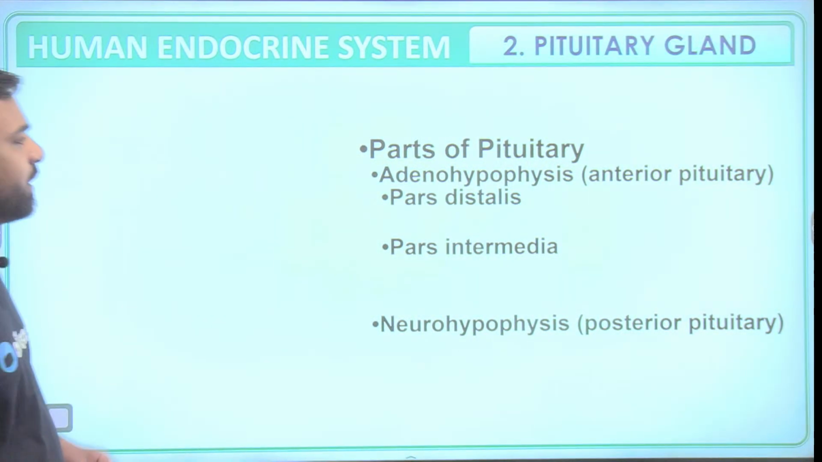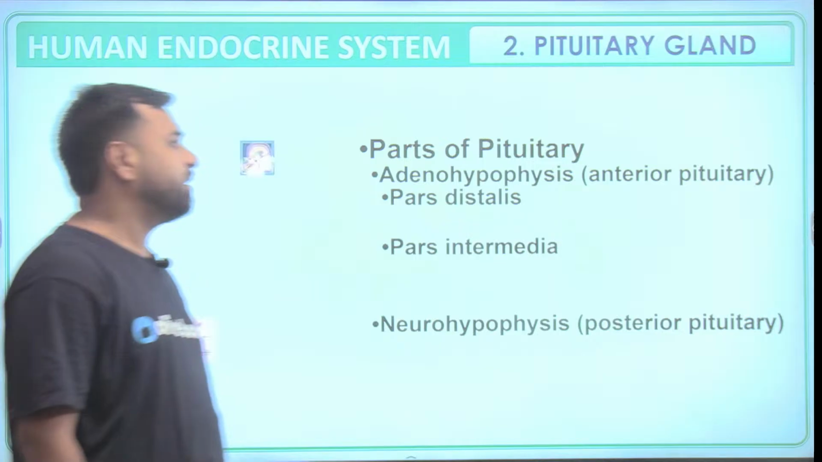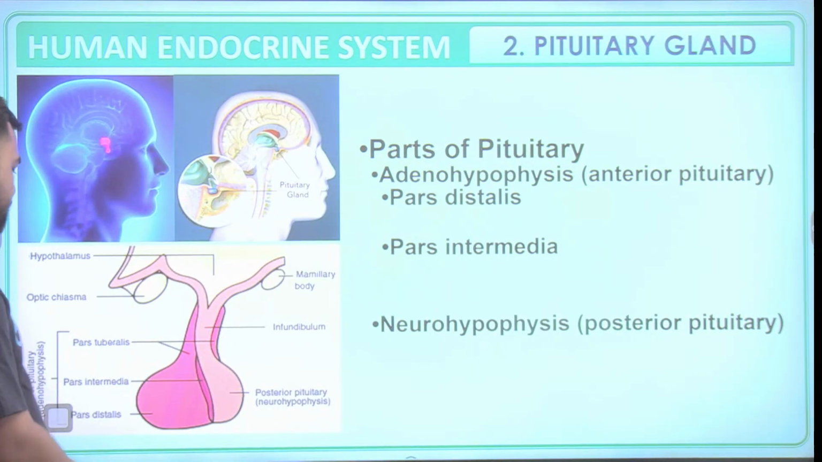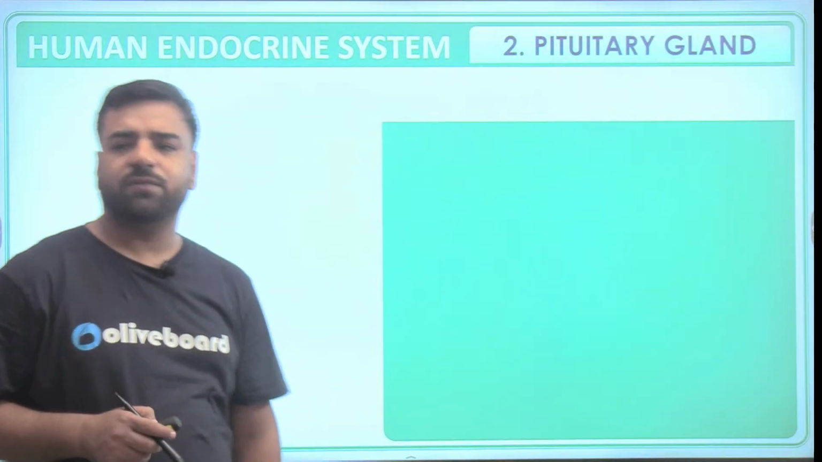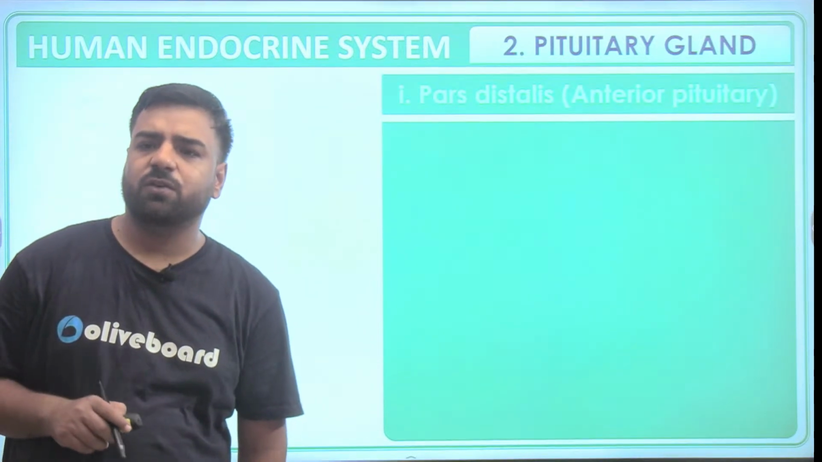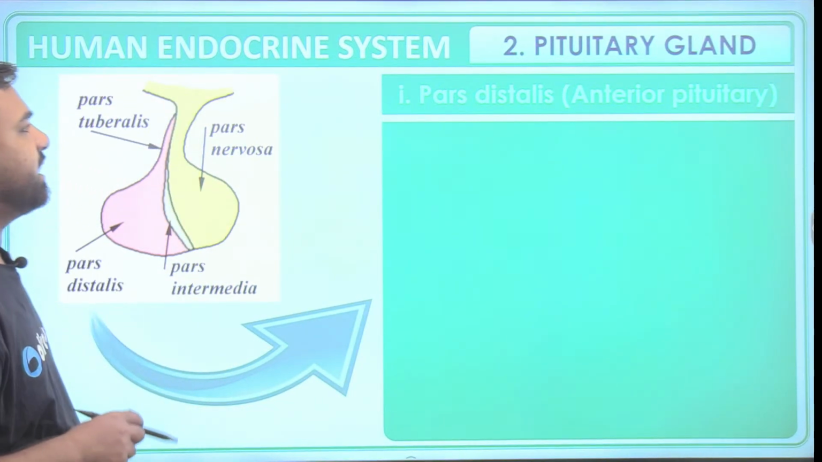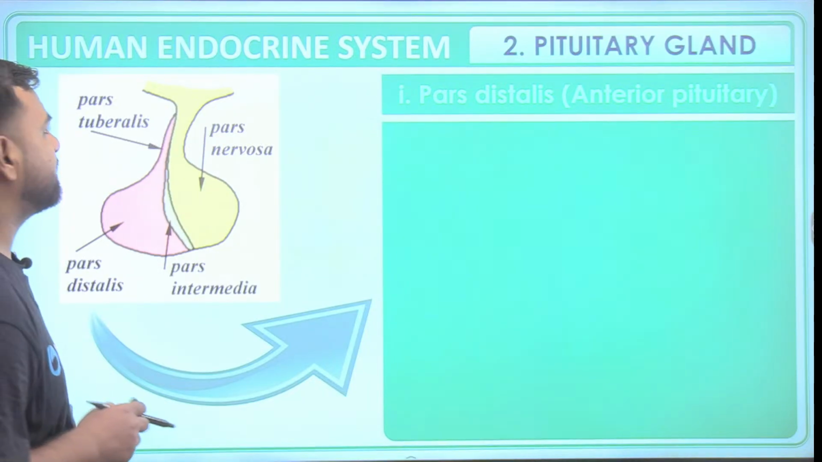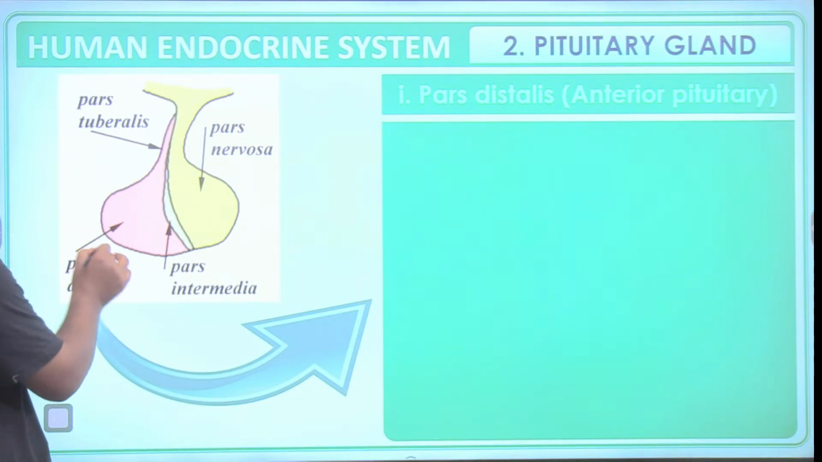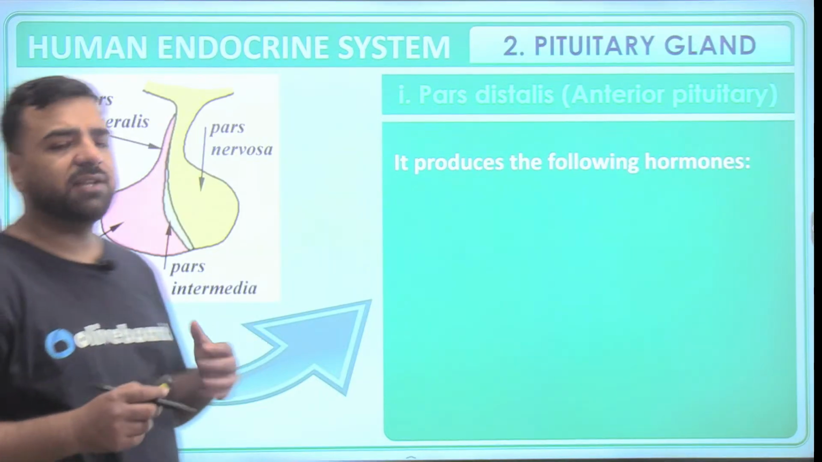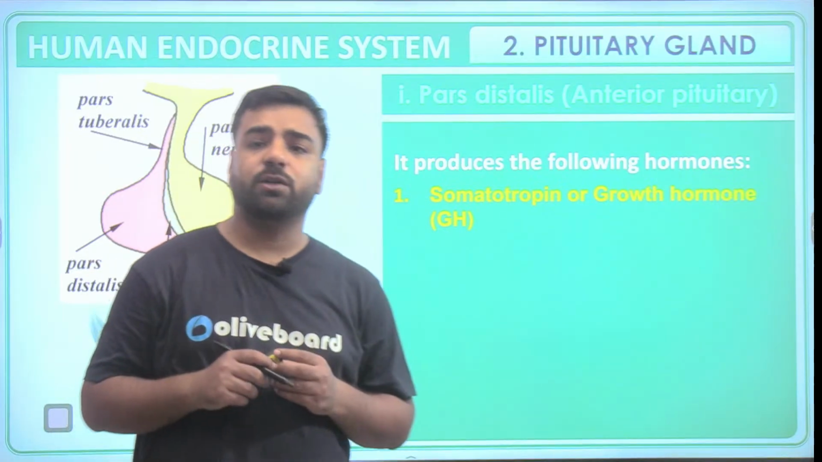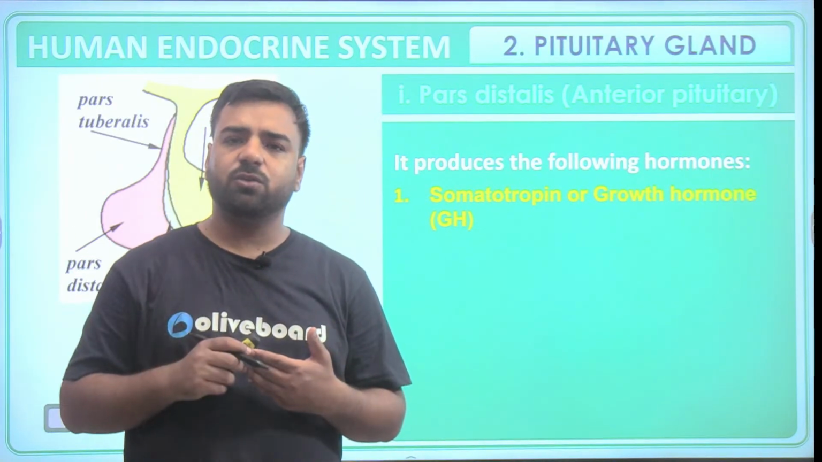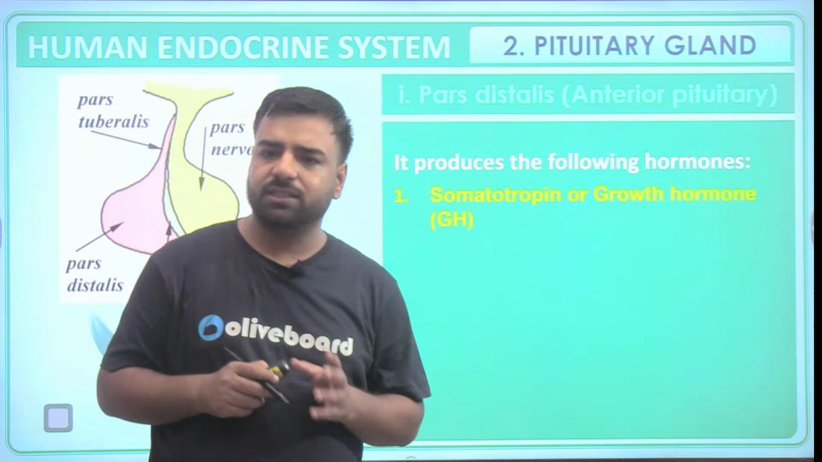Proceeding further, if I talk about the parts of the pituitary, these are the anterior pituitary and the posterior pituitary. See, this is the anterior part and this is the posterior part. Now what's the difference? What kind of hormones are secreted? That's important to understand. First, let's go with the anterior pituitary, in which we'll discuss the pars distalis. It produces different types of hormones. First, the growth hormone, known as somatotrophin, which gives us growth. The height of a person is determined by this particular hormone only.